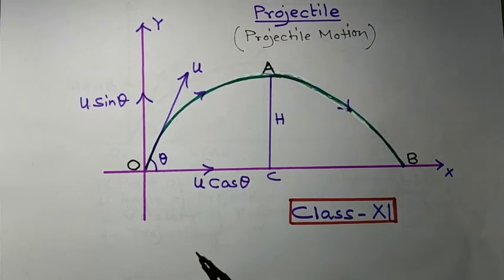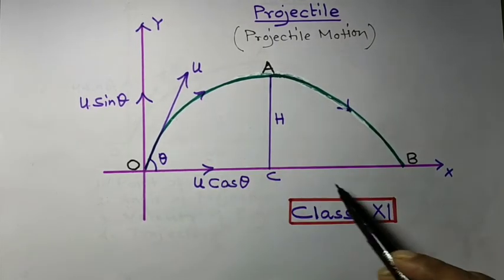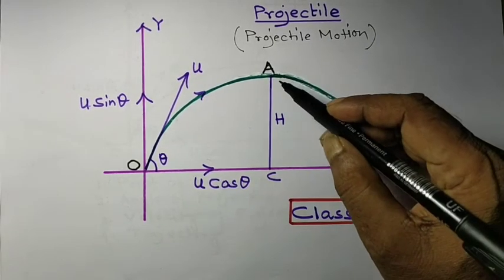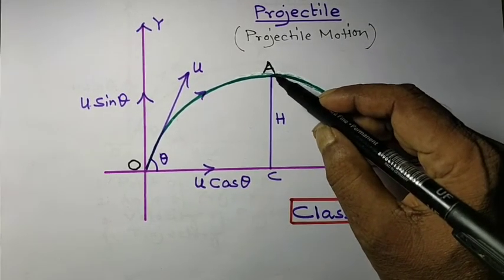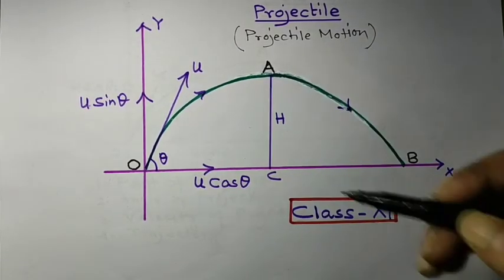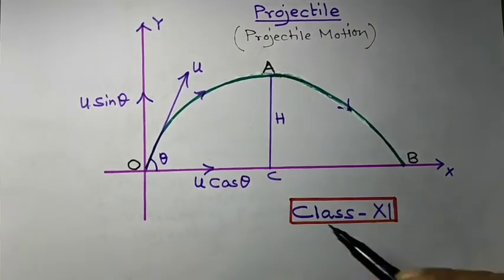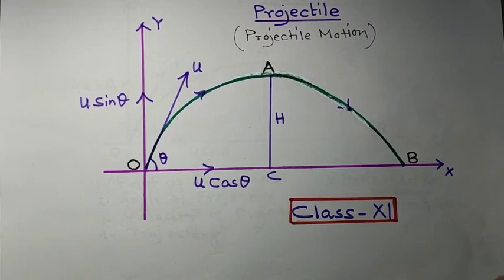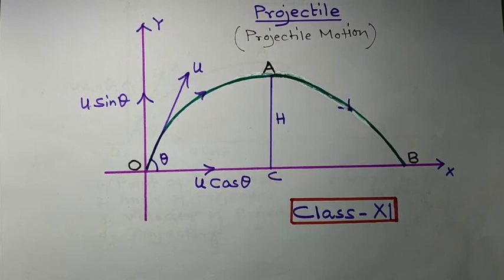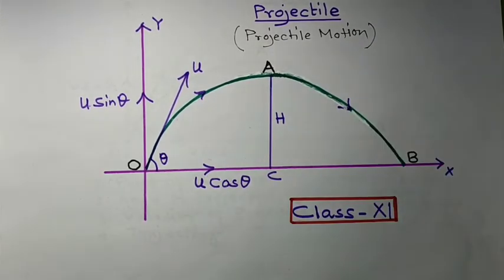What is a projectile? If a body is projected in any direction over the earth's surface, and if the only acting force on the body is gravitational force, then this is called a projectile. Once again, if a body is projected in any direction over the earth's surface, and if the acting force on the body is only gravitational force, then it is called a projectile.